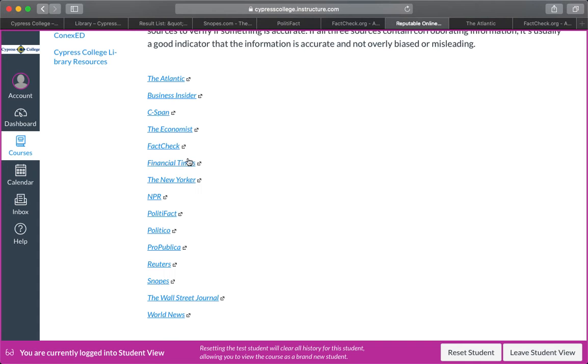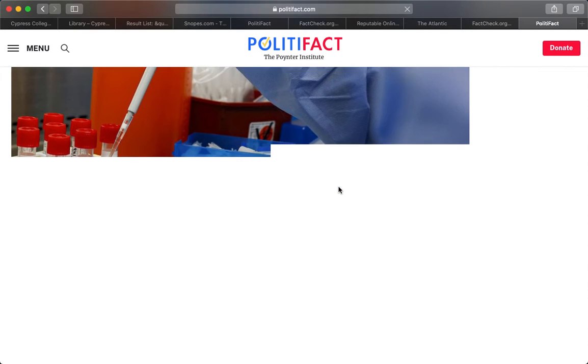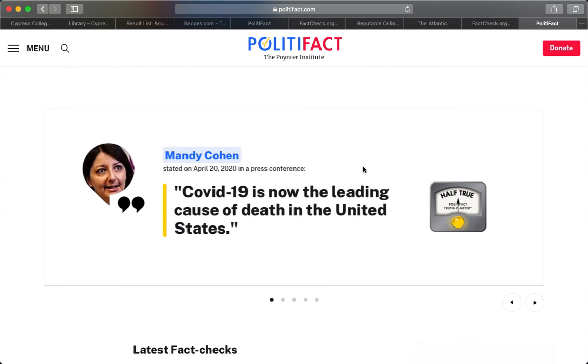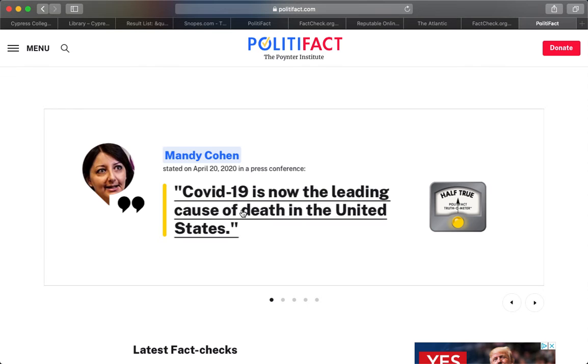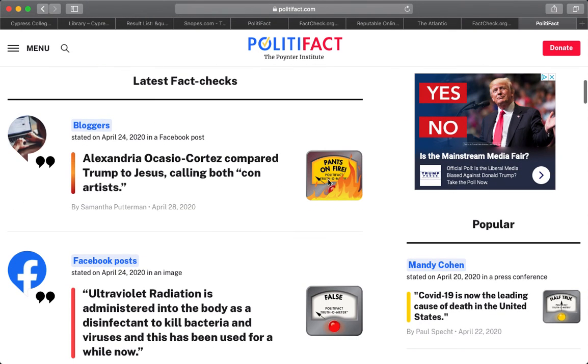Another good one is PolitiFact. This one, of course, focuses more on politics. What's really helpful about this particular one, let's wait for this to load up, is that you see they give some kind of rating over here. In this case, whatever this is, they rated it half true. There might be some information in there that is correct, but some other information that's incorrect, so it's half true. You can scroll down and see this one they rated pants on fire.